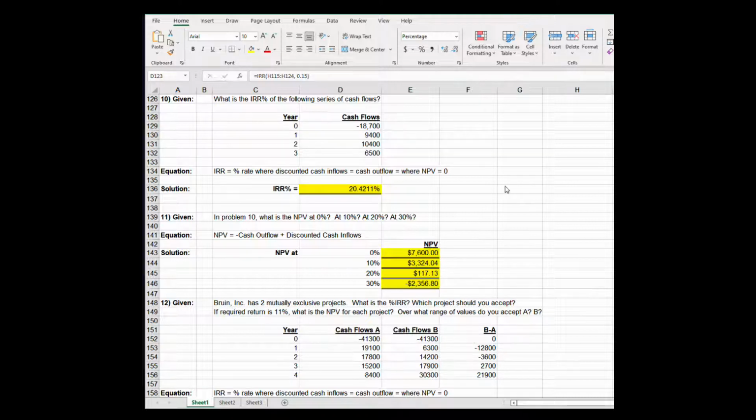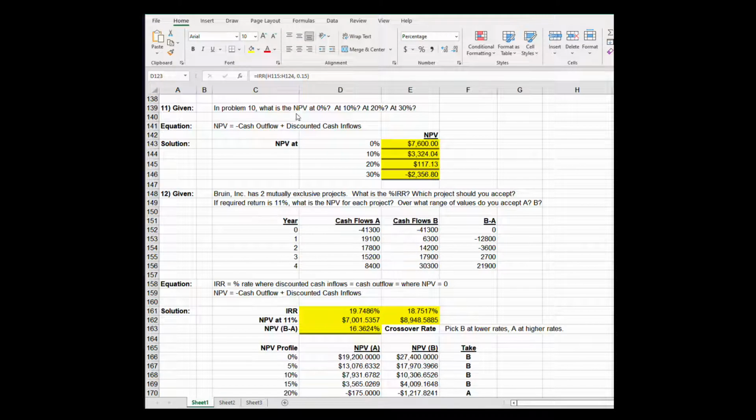In problem number 11, we see that we have the same cash flows as problem 10, and we say, what is the NPV at 0? What's the NPV at 10? What's the NPV at 20? What's the NPV at 30? So what we're doing here is creating what's called an NPV profile. So you do the NPV in all these cases.